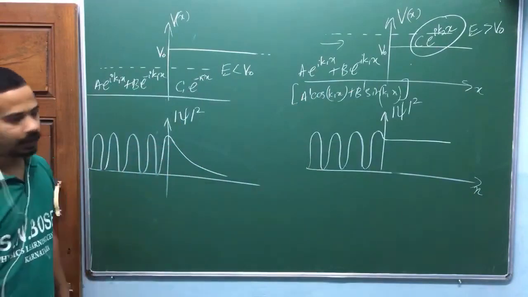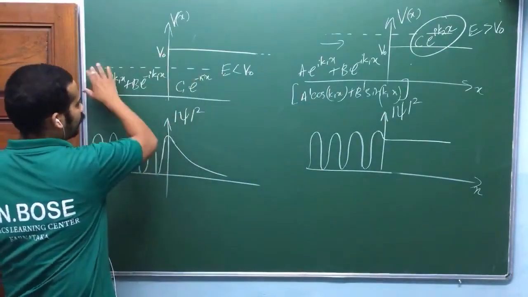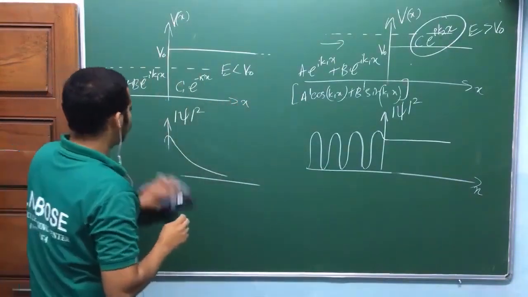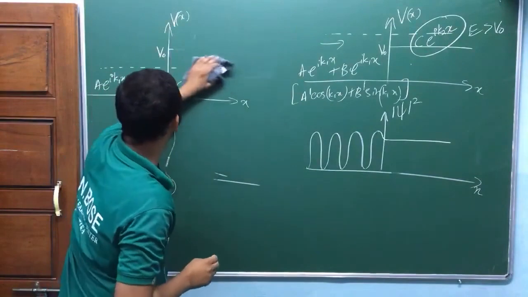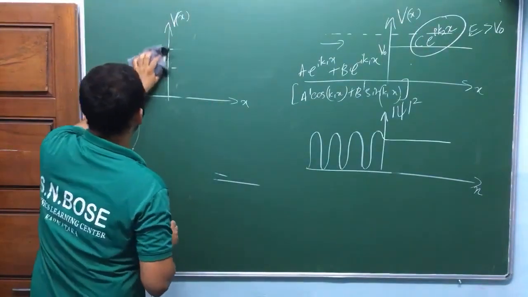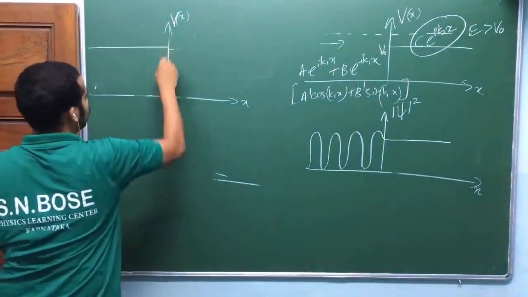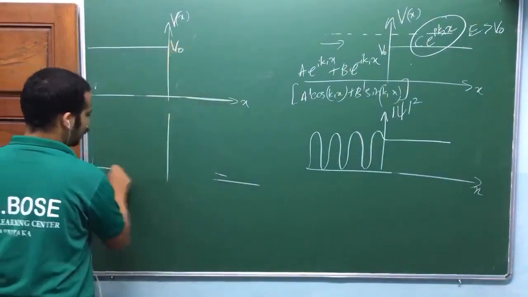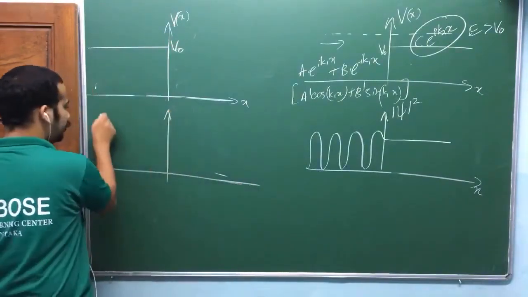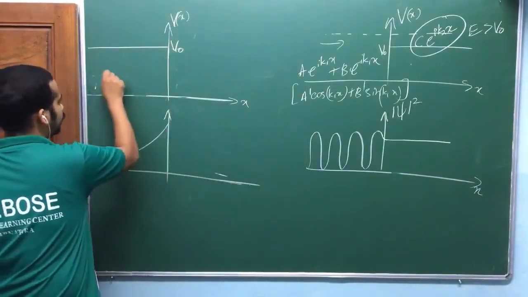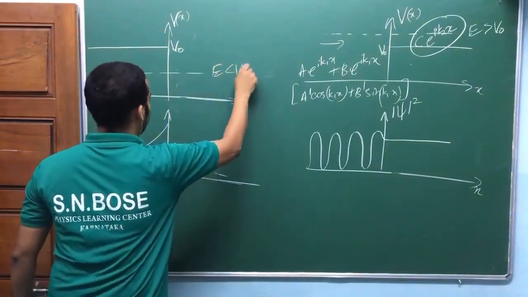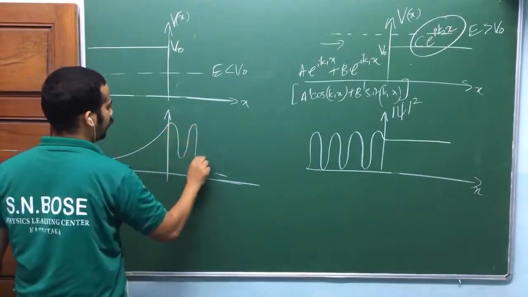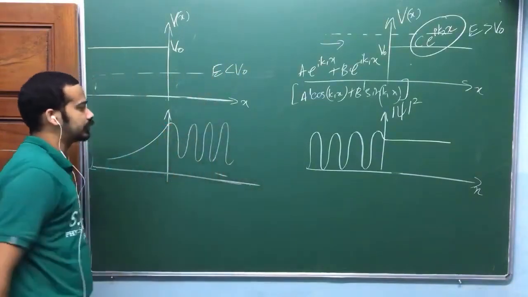Next one is, I think, suppose I just change this axis, okay? So then I hope you should be able to plot this one, isn't it? If suppose V0 is here, it is 0 here. In that case, don't plot like this. It will be like this, isn't it? If suppose energy less than V0, in this region it is exponentially decaying. In this region, oscillatory. Oscillatory, we say oscillatory. Okay?